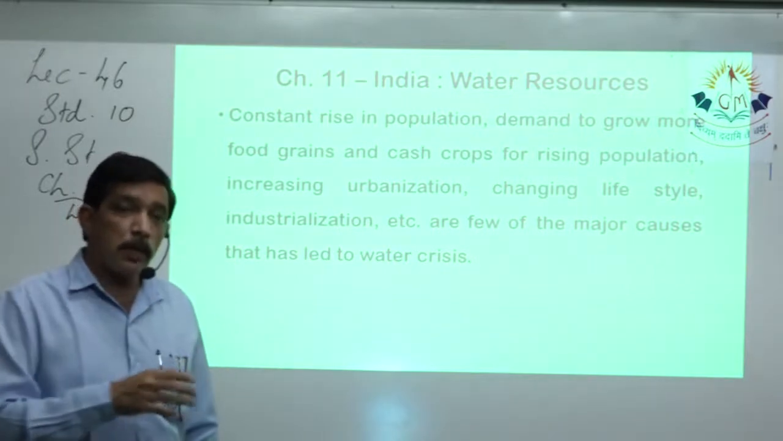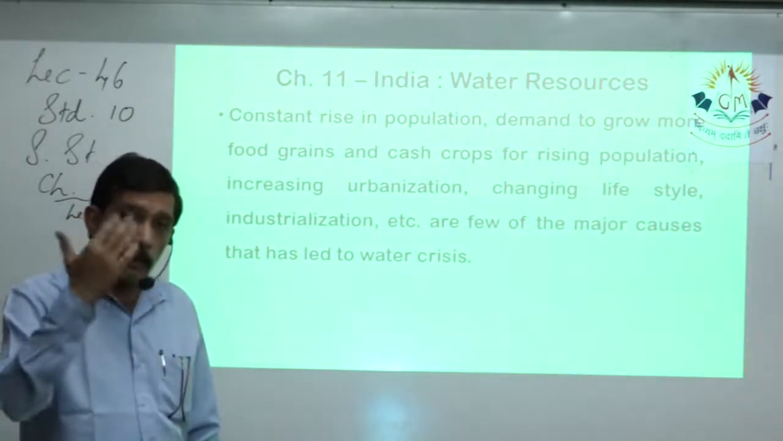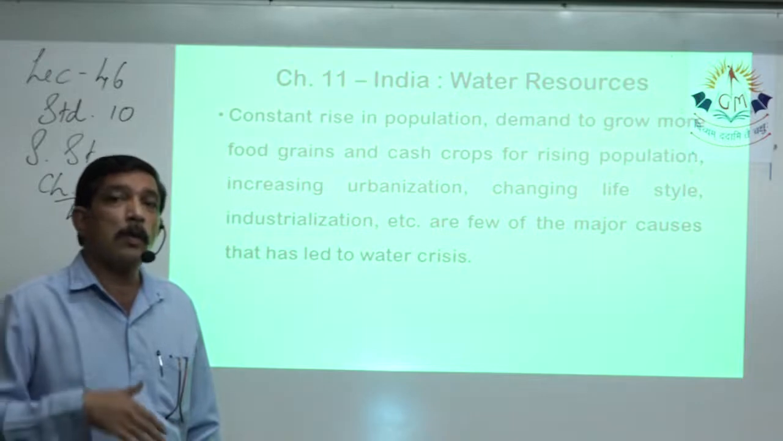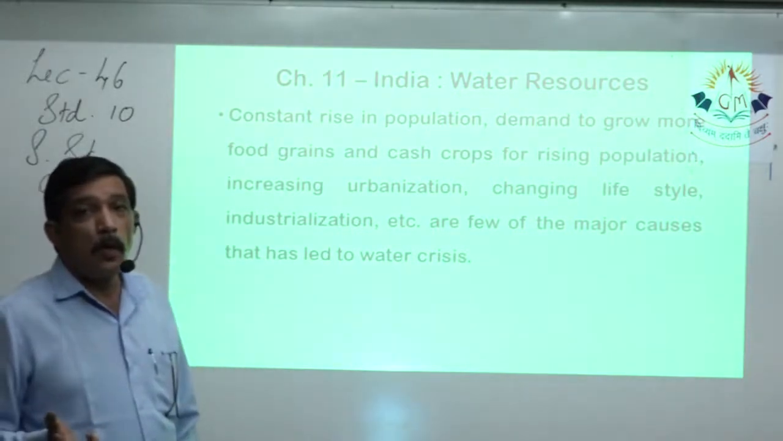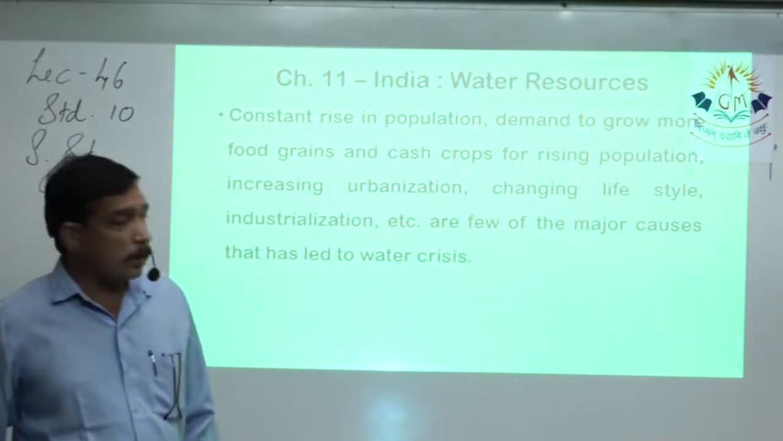The more clothes, the more washing required; the bigger rooms needed, then water will go for construction, and for washing vehicles. So in that way, changing lifestyle also increases the demand of water.